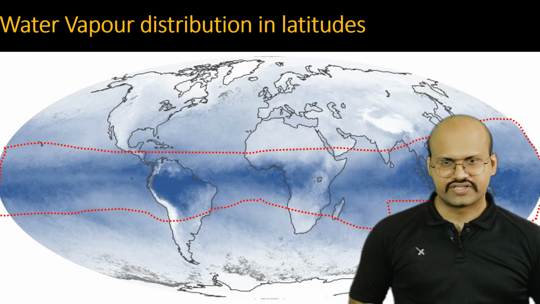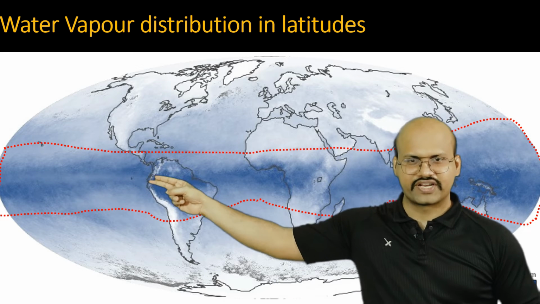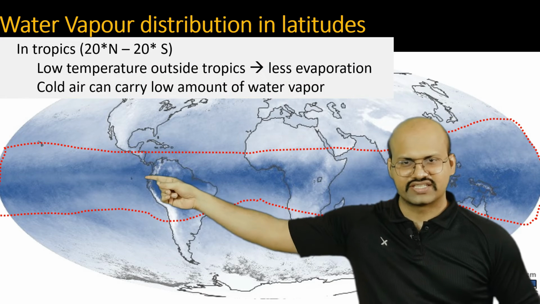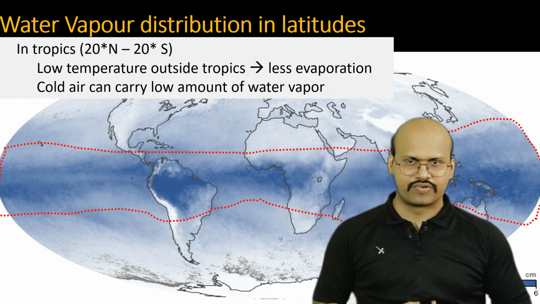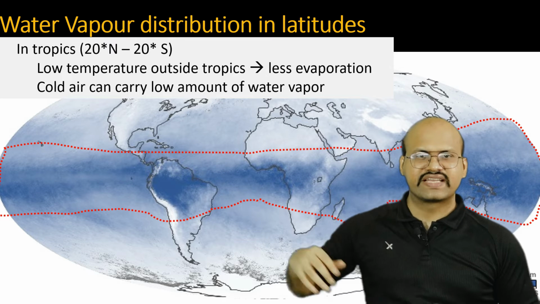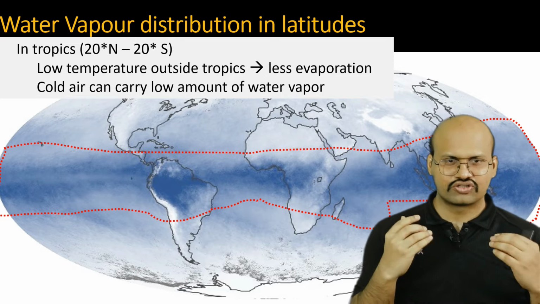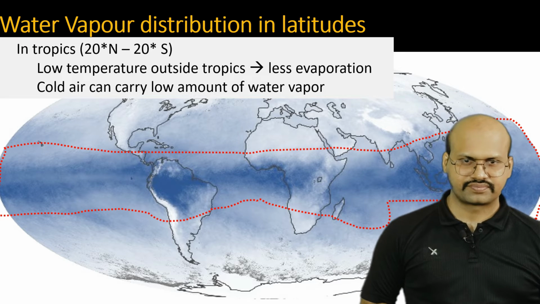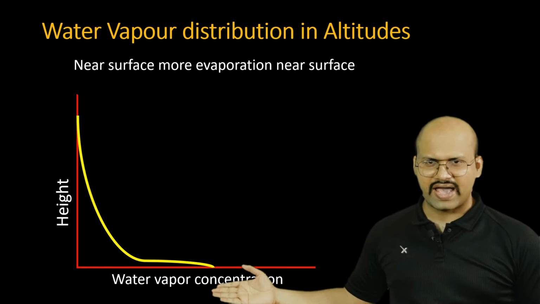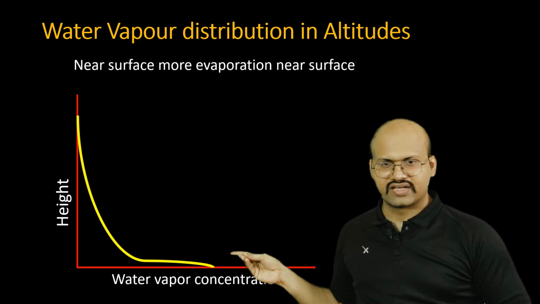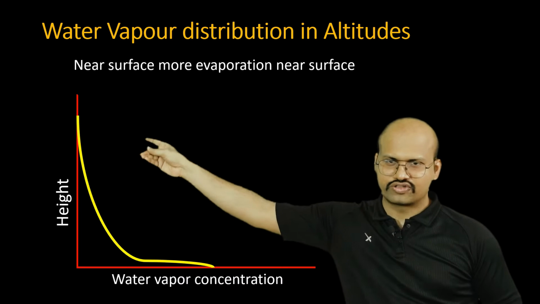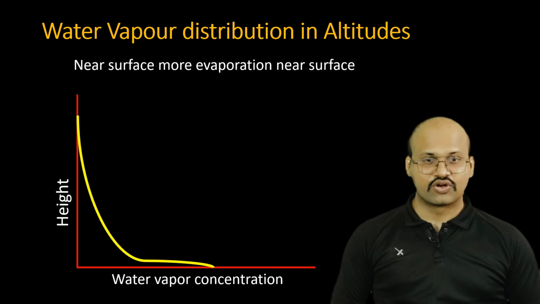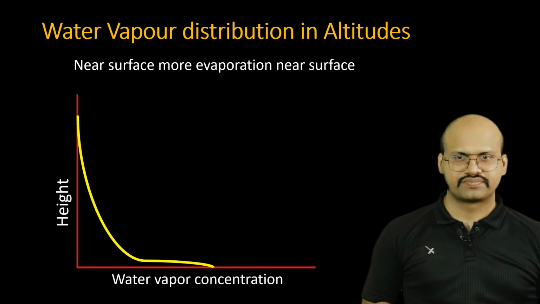Now here if we see, this water vapor is mainly concentrated in the equatorial region, because in the equatorial region there is more sunlight, hence more evaporation. In these regions there is less sunlight and the temperature is also cooler, therefore there is less water evaporation. When we go higher in our atmosphere, we will see that the density or amount of water vapor also decreases continuously. In fact, 99% of water vapor is located within our troposphere.